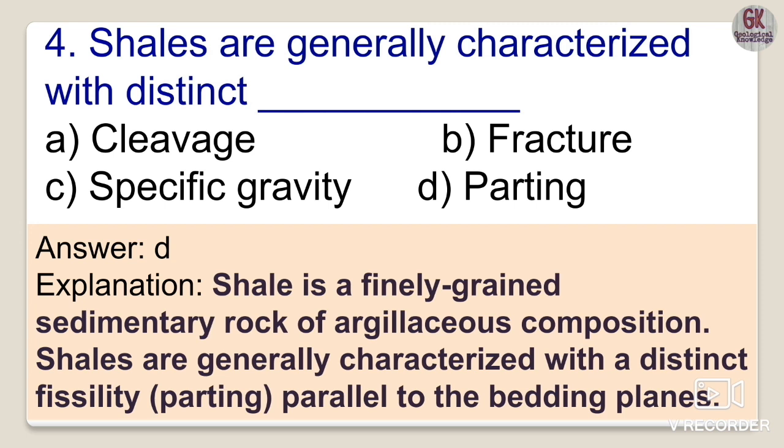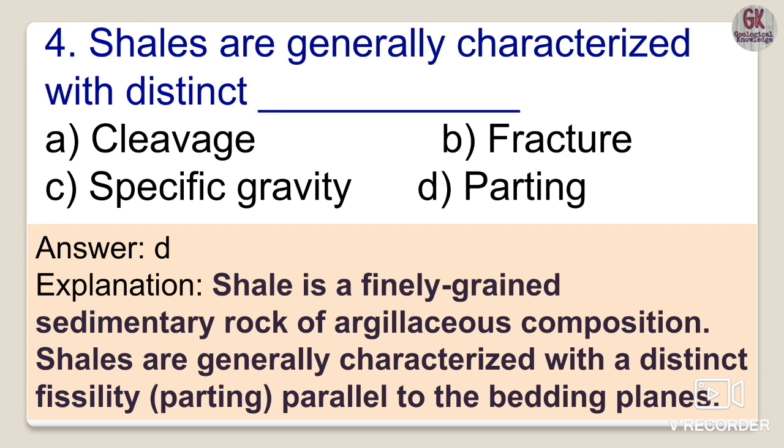Shale is a very fine grained sedimentary rock of argillaceous composition. We all know that the nature of shale is argillaceous. They are often soft and can be scratched by a knife.